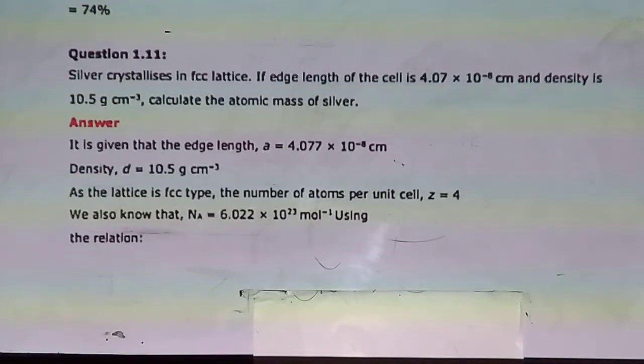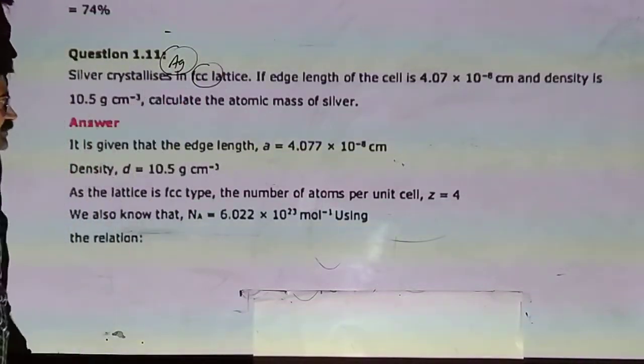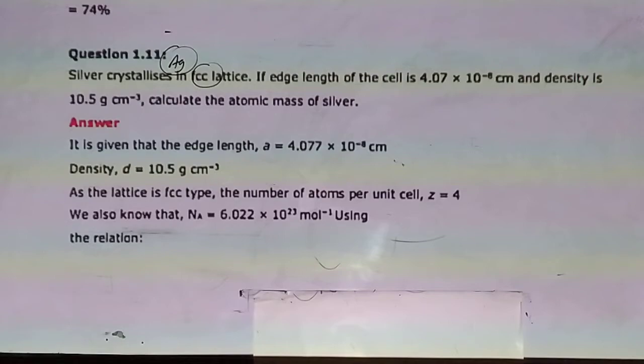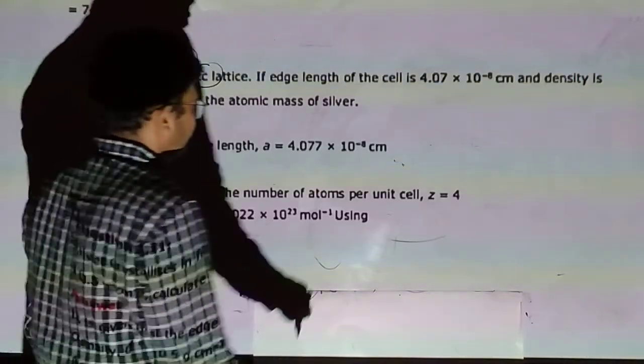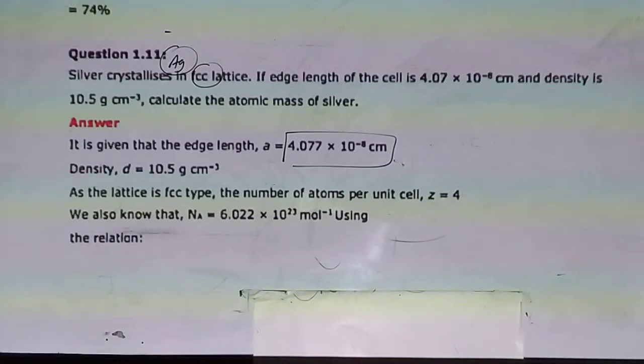If the edge length of the cell a is 4.077 times 10 raised to minus 8 centimeter and the density of the crystal is 10.5 gram per centimeter cube, find out the atomic mass of the silver.